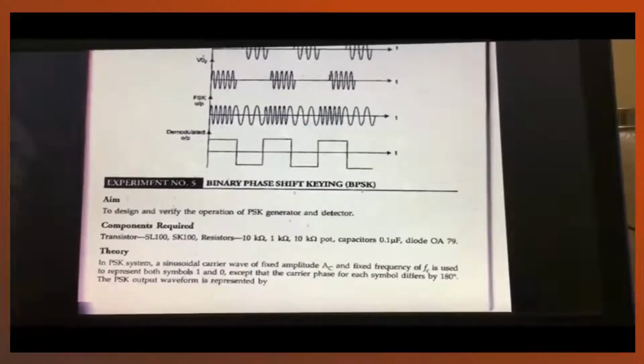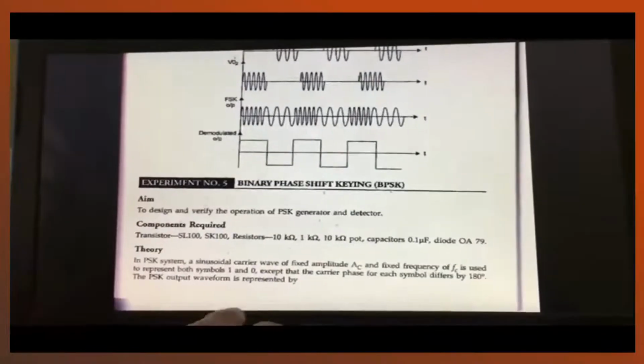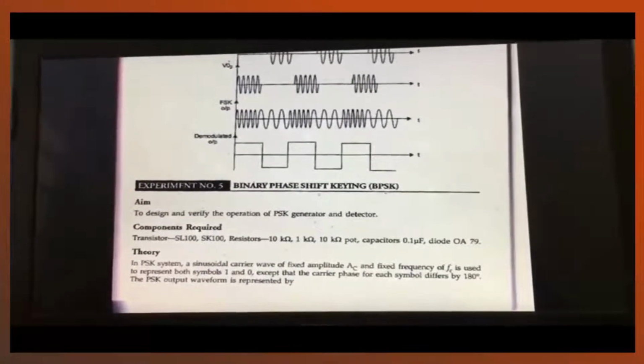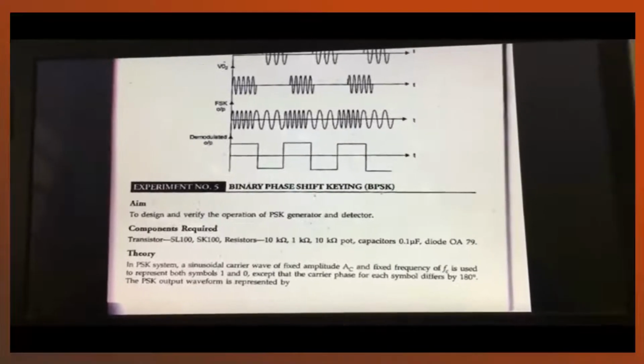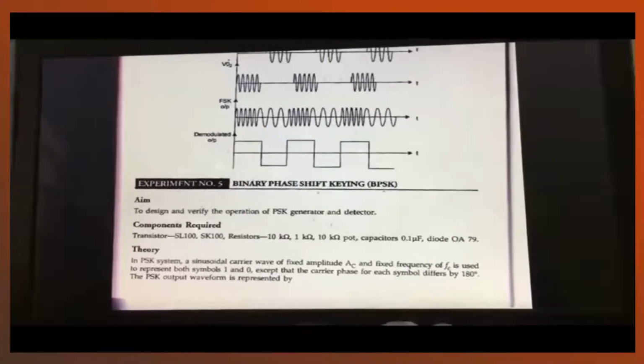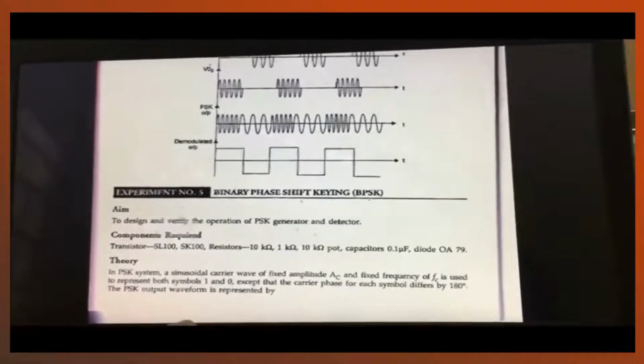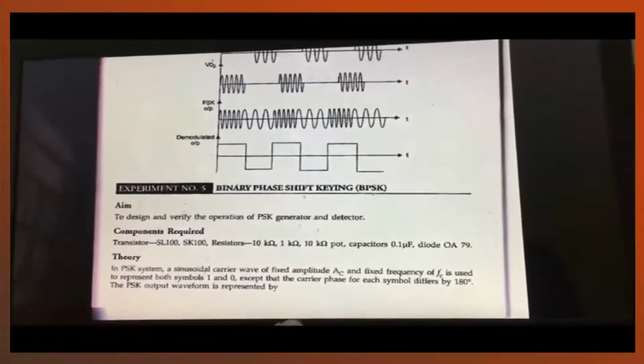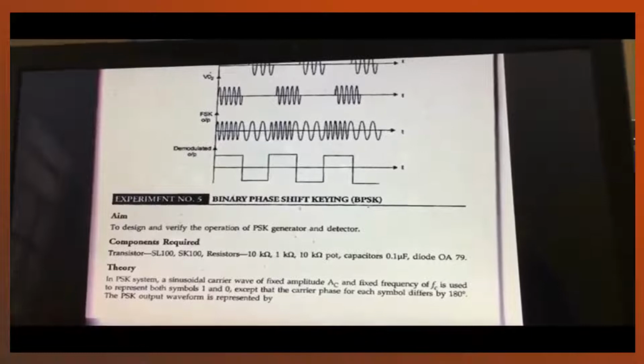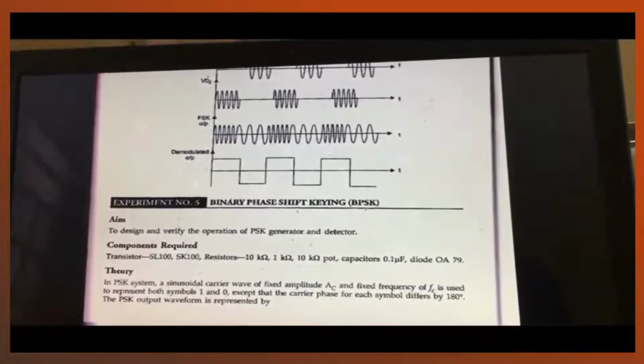So the theory is basically, as I've already told you, that in a PSK system, a sinusoidal carrier wave of fixed amplitude AC and fixed frequency FC is used to represent both symbols 1 and 0, except that the carrier phase for each symbol differs by 180 degrees.